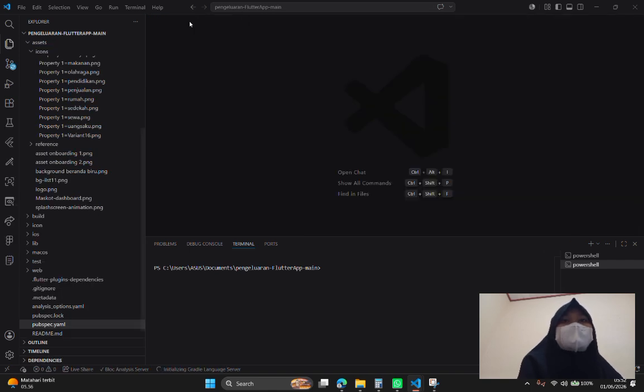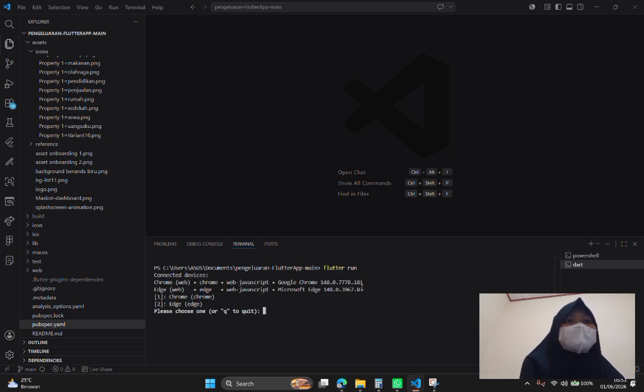Now, let's login with the username provided by the API and the password. Then we run the application directly from VS Code. If everything works correctly, you will be taken to the home page. At this point, the login feature is complete. We haven't implemented registration yet, but that's because this project only focuses on authentication using login. That's all for this video.